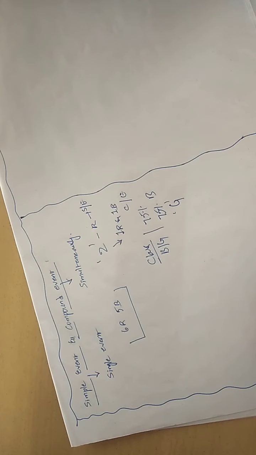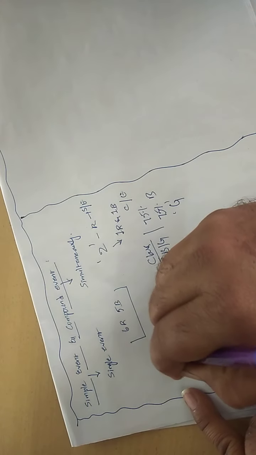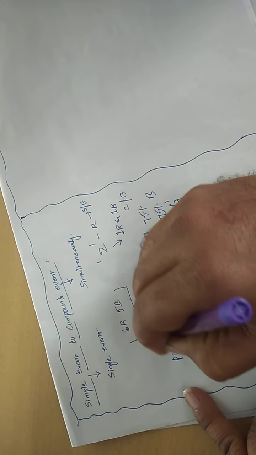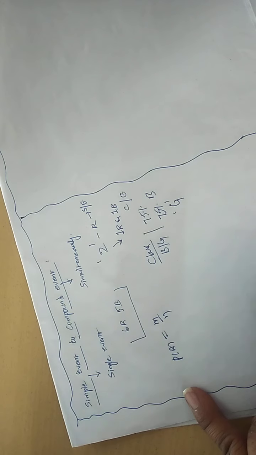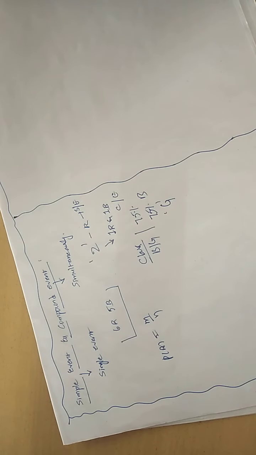In such kinds of situations, the probability techniques we learned till now, like the classical definition, are not going to be useful. In the classical definition, you simply take favorable number of ways by total number of ways. So probability of A is equal to m by n, where m is the favorable number of ways and n the total number of ways.